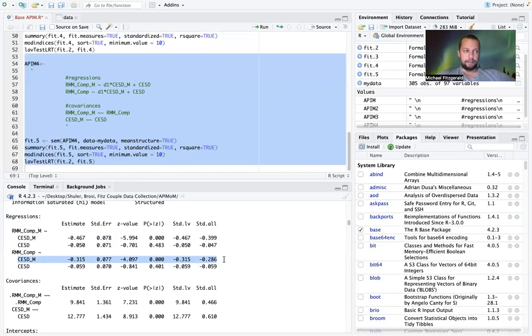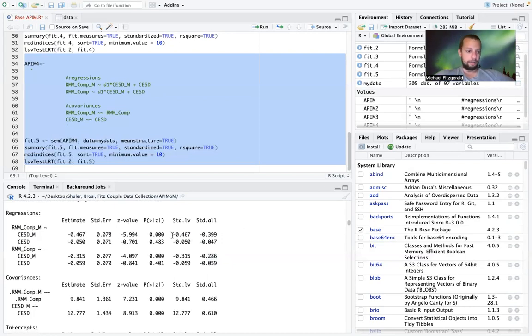But as you can see, practically, if we just think about the magnitude of those effects, they seem to be quite different. When I look at it, is 0.40 really different than 0.29? And in my mind, I say yes. So we just might not have the power. We might not have enough dyads in order to accurately detect this difference. But if we were to add another 100 dyads, for example, that test might become significant. So again, I think it is potentially reasonable, at least in our model, to retain that.